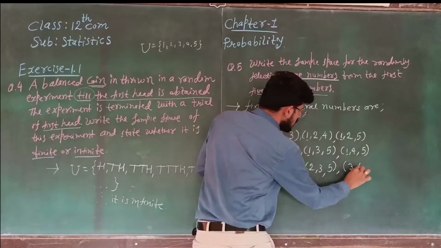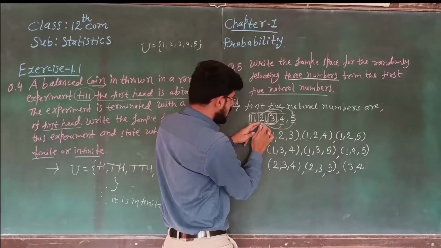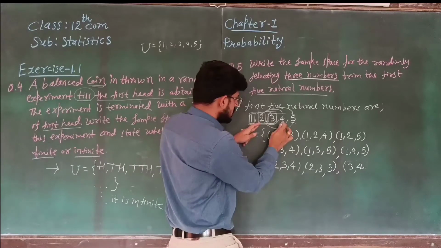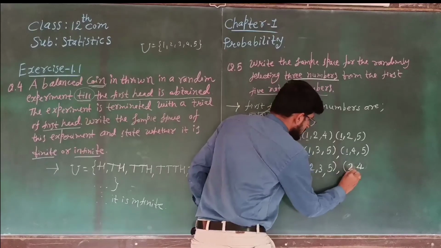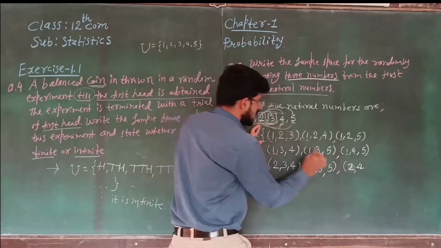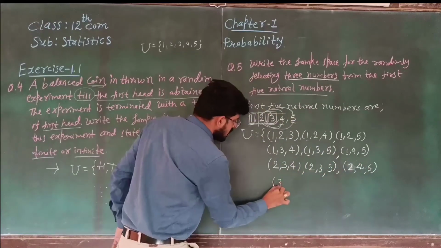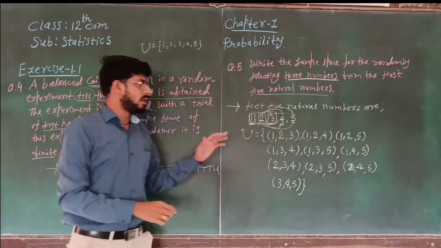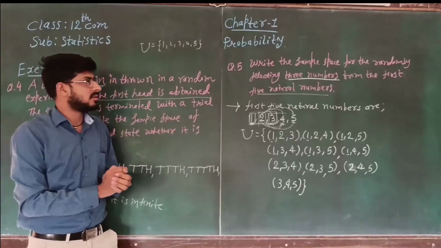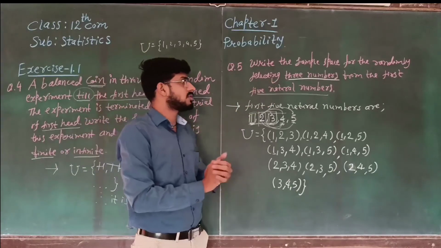Sorry, 2, 3. Okay, next 2, 4 fix. Sorry, 2, 4 fix. Then we get 2, 4, 5, and then last we get 3, 4, 5. So this is the sample space for randomly selecting 3 numbers from the first 5 natural numbers.